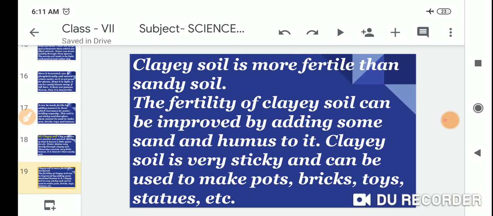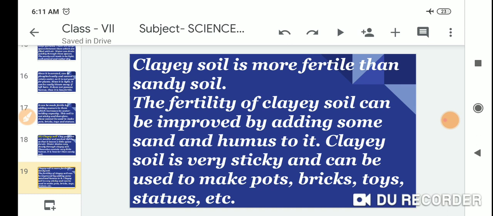Clay soil is more fertile than sandy soil. The fertility of clay soil can be improved by adding some sand and humus to it.